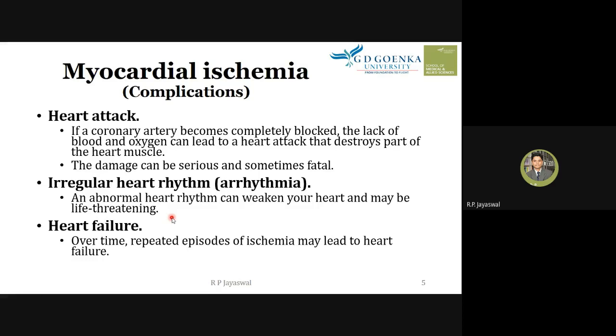It is more than one time, where there is a repetition of this myocardial ischemia in the body, basically in the heart muscles, and this repetition may lead to heart failure, where the heart reduces the ability to pump blood towards the body. So heart failure may occur because of repeated episodes of ischemia.